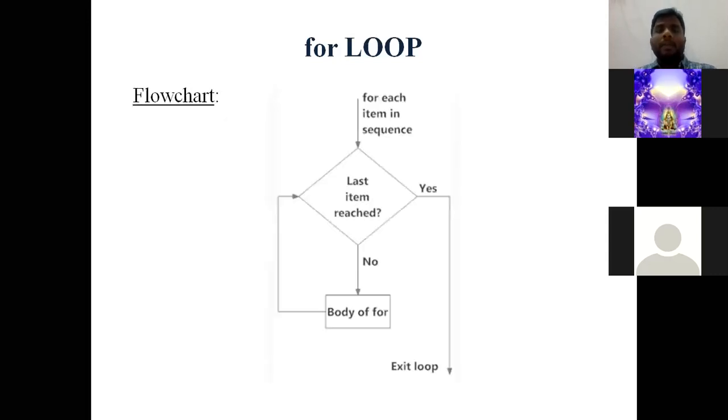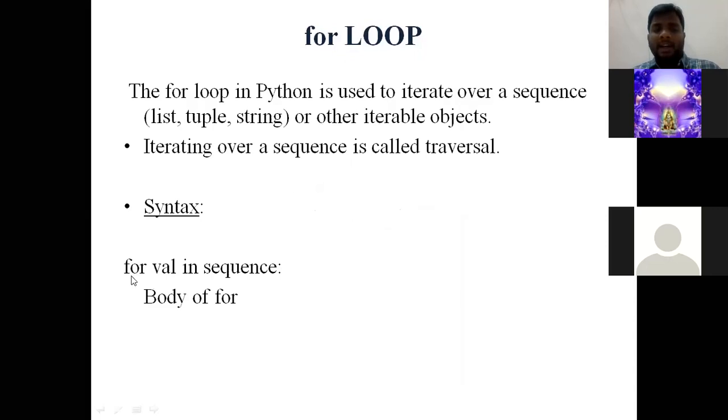Okay. Now the flow chart. See, for each item in the sequence, suppose I have considered 10 values, 1, 2, 3, 4, 5, 6, 7, 8, 9, 10 in a list. Syntactically it can be shown like: for, a variable, in is an operator, and in square brackets, in a list type, I have taken 1 to 10 numbers.